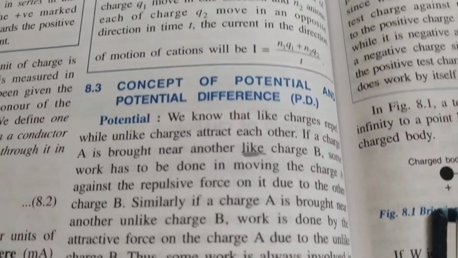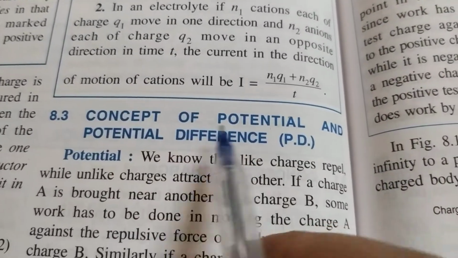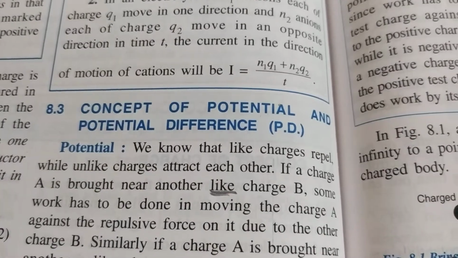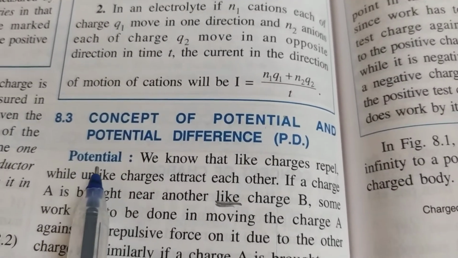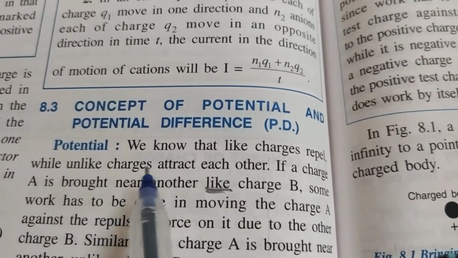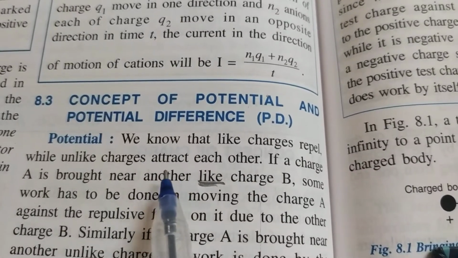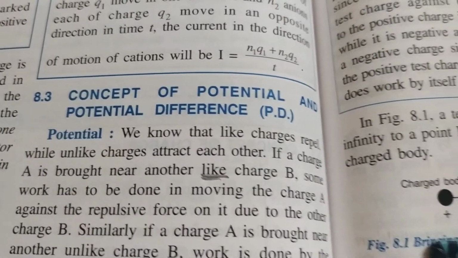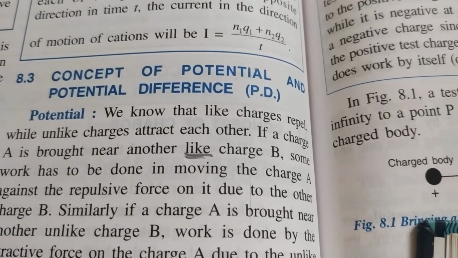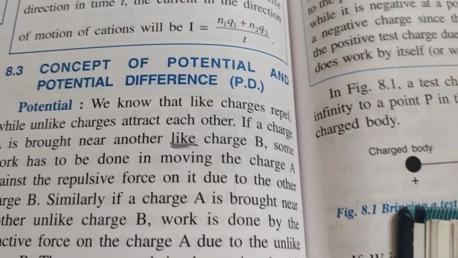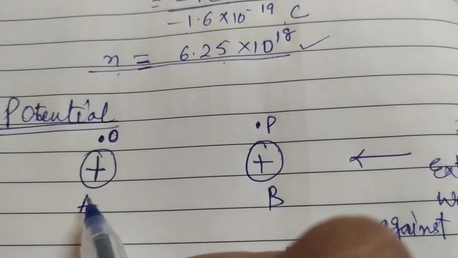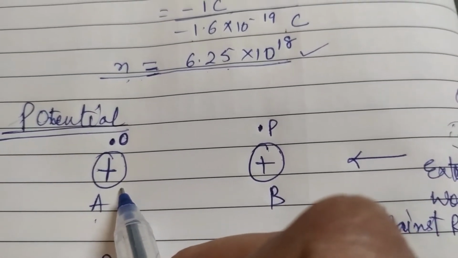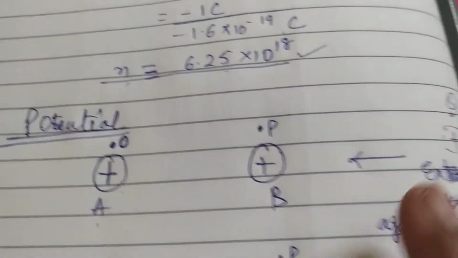Students, let us today understand the concept of potential and potential difference. So for potential, let us first discuss what is potential, and it is a property of all the charged particles, right? So for understanding this property, let us assume that there is a charged body. Let us say that charged body is a body having some positive charge, and there is some another body B